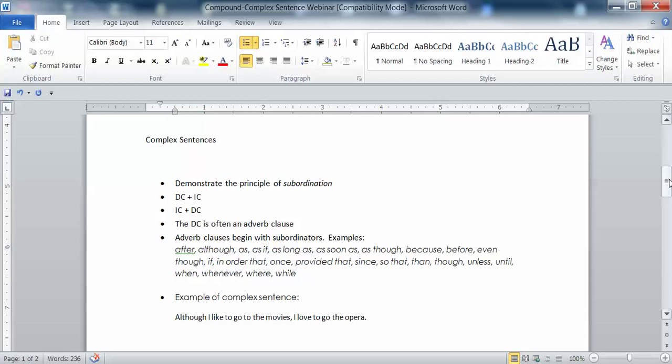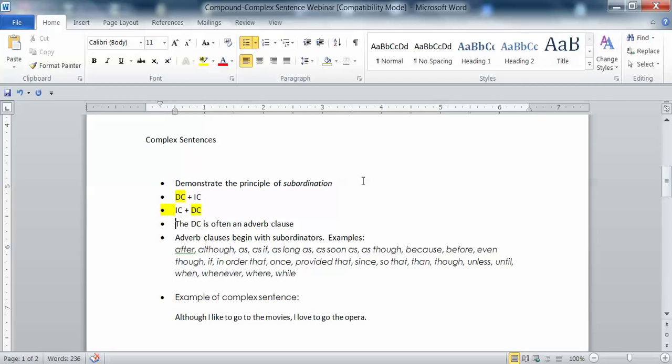And the thing that's not as important is the dependent clause, something that I abbreviate with a DC. Dependent clauses are not as important as the independent clause. Why is that? Because the dependent clause does not express a complete thought.